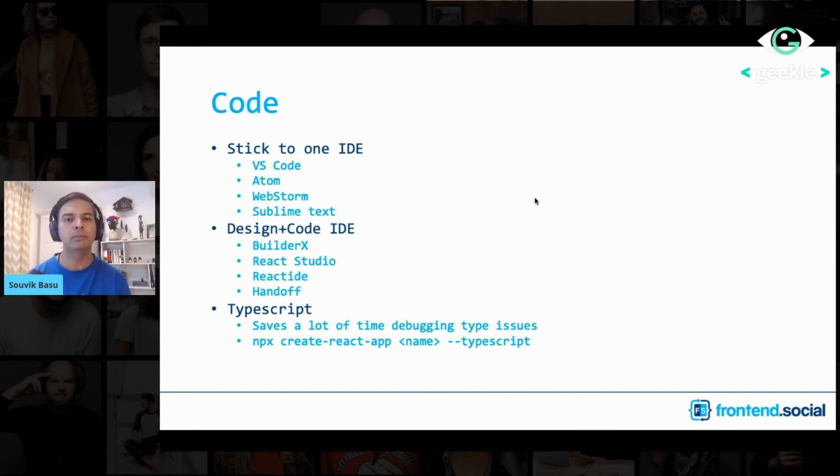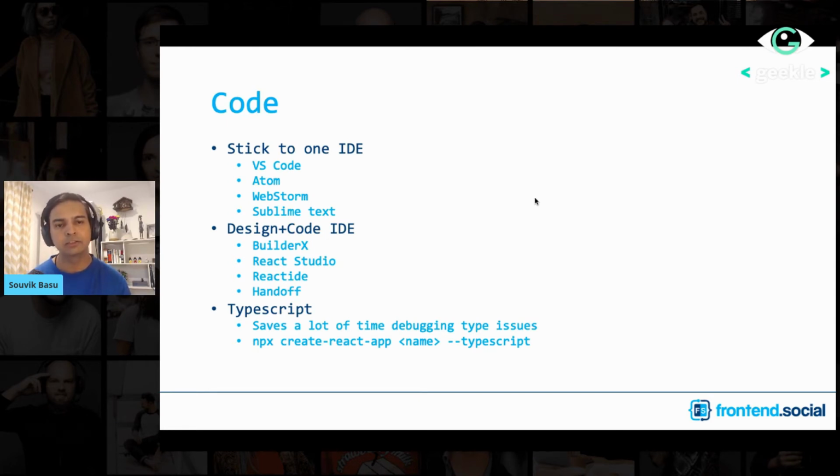Now, when we talk about IDEs, there are a few specialized tools, like a lot of IDEs today, they support design as well as coding. Like there is a tool called BuilderX that allows you to design your entire page visually. You can drag and drop buttons and list boxes and things like that. And then it will auto-generate the code behind for you. And then you can add whatever logic you need to have for your event handlers and component initialization, lifecycle methods and all.